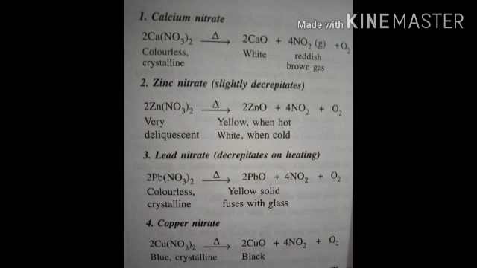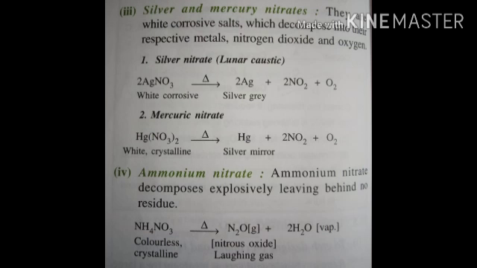With lead nitrate, yellow colored solid is seen which fuses with the glass, and with copper nitrate, a black colored solid, that is of copper oxide, is observed. With silver and mercury nitrates, they decompose to form the metal along with nitrogen dioxide and oxygen. Ammonium nitrate decomposes explosively, leaving behind a residue.